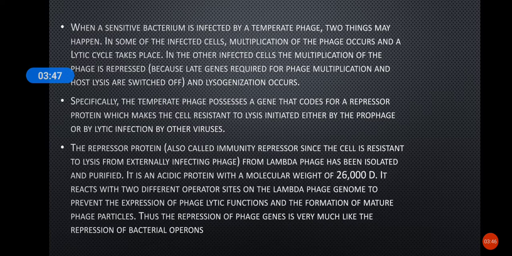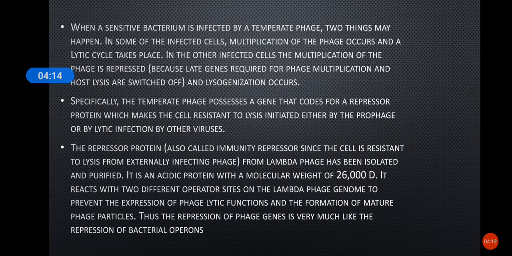This repressor protein is an acidic protein with a molecular weight of 26,000 Dalton, and it reacts at two different operator sites on the lambda phage genome.